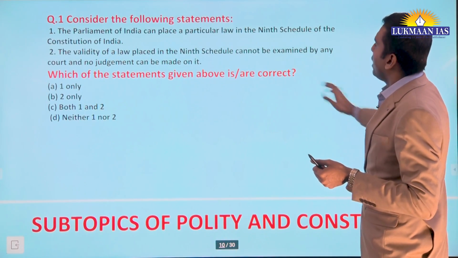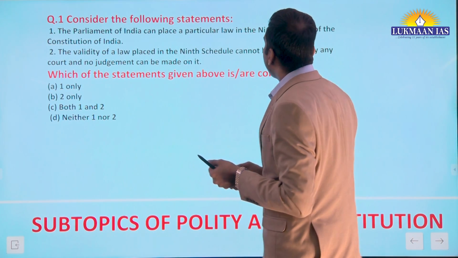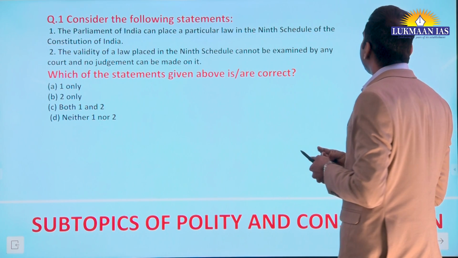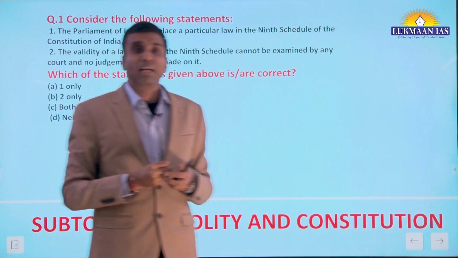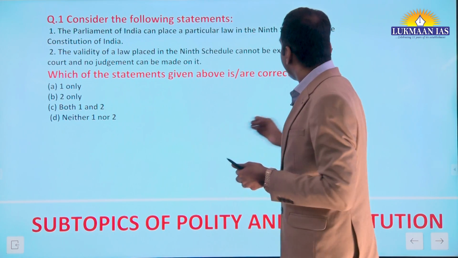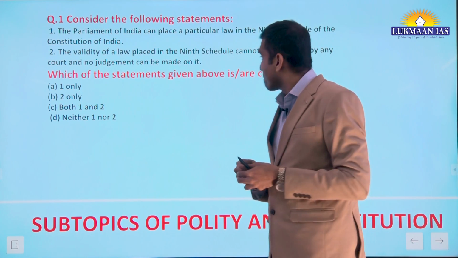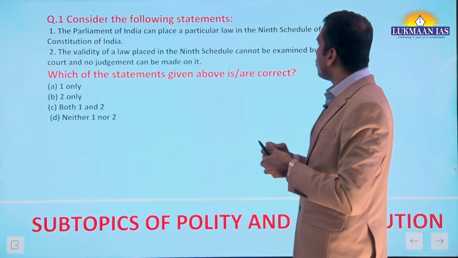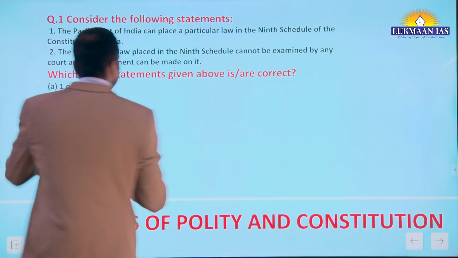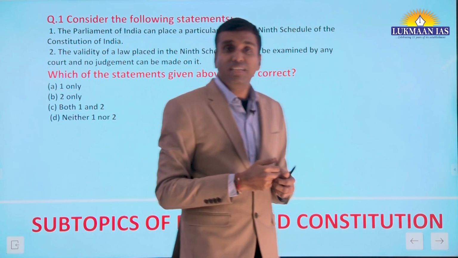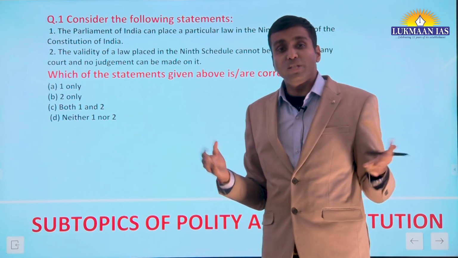Now, another sample question for you. Consider the following statements. The Parliament of India can place a particular law in the 9th Schedule of the Constitution of India. Yes, Parliament of India can place a law in the 9th Schedule. Absolutely it can. But the second statement: the validity of a law placed in the 9th Schedule cannot be examined by any court and no judgment can be made on it. Which means that Schedule 9 is immune from judicial review.